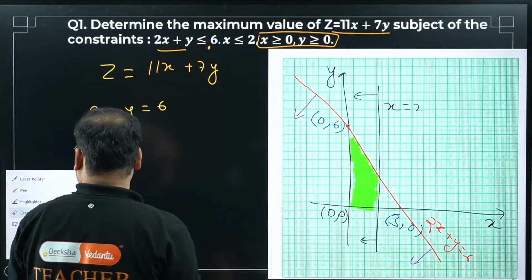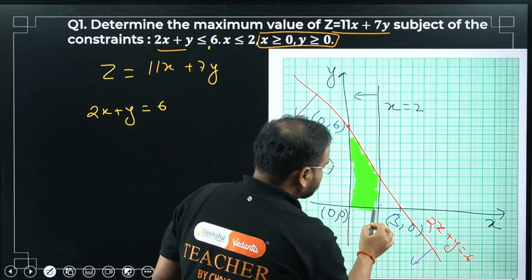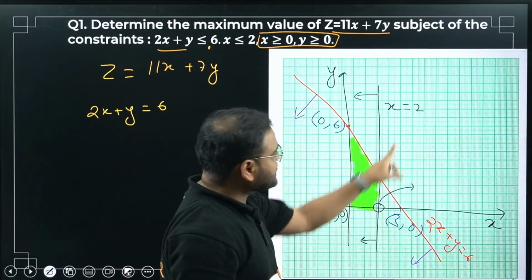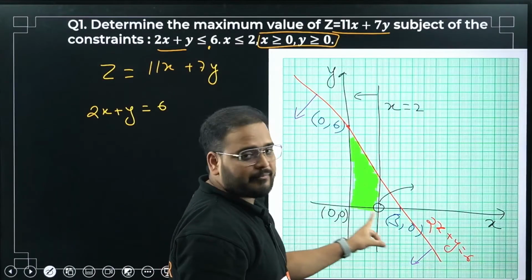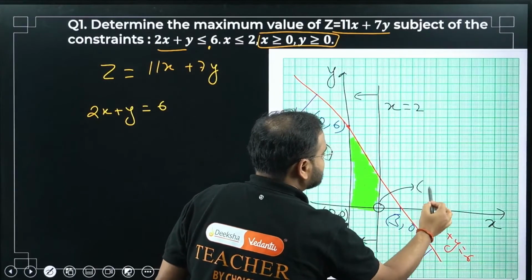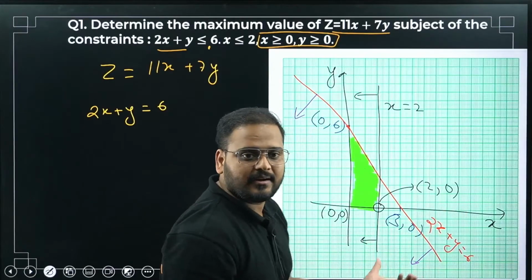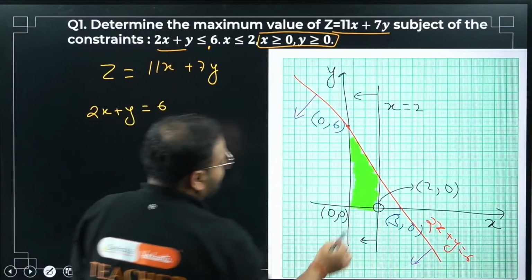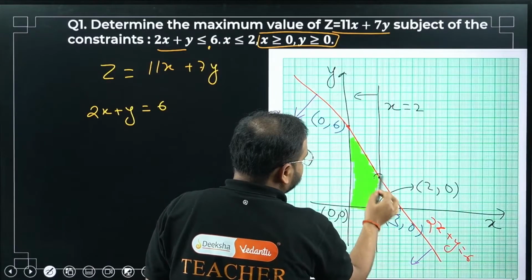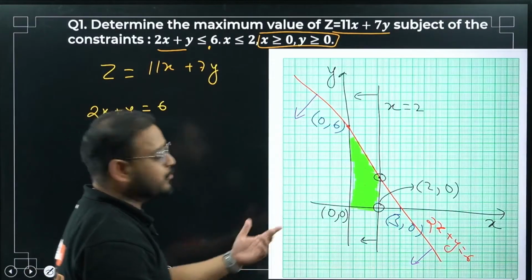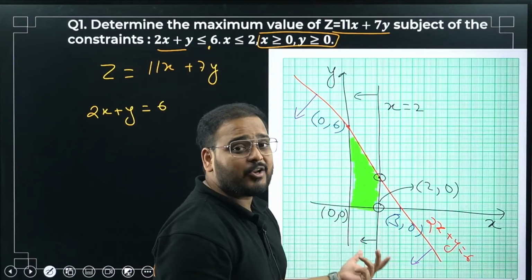Now, please check. I'm talking about this point. X is 2 here, and y is 0 since it's on the x-axis. So the coordinate is 2, 0. Clear? Okay. Now, we have another point over here. This is also a coordinate point. We'll check the value of x and y.